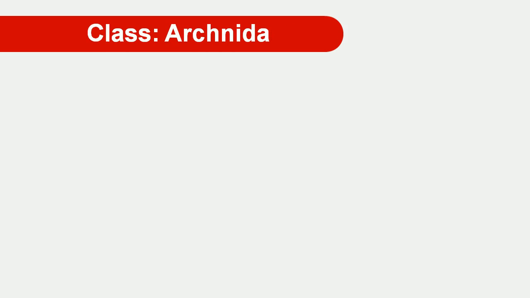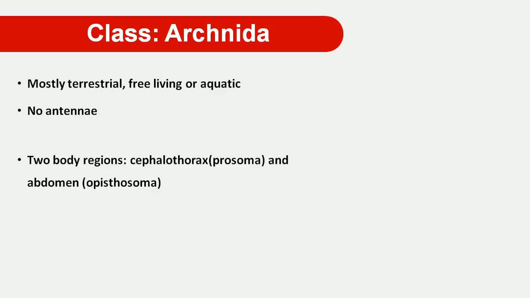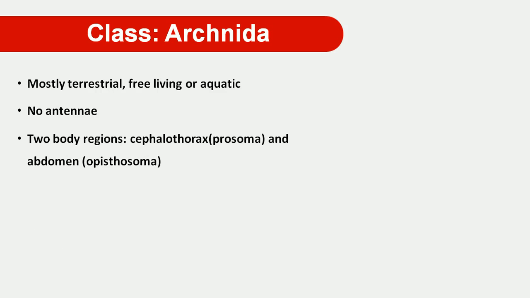Okay, then class Arachnida. Mostly the arachnid animals are terrestrial. They are free living, but a few animals also have an aquatic habitat. In that animal the antennae are absent. The body is divided into two parts: cephalothorax, that means prosoma, and opisthosoma.